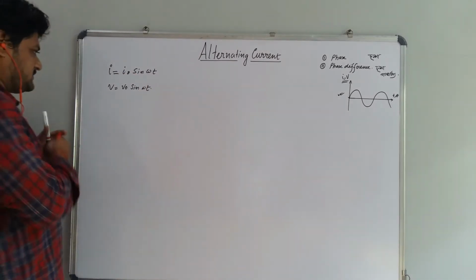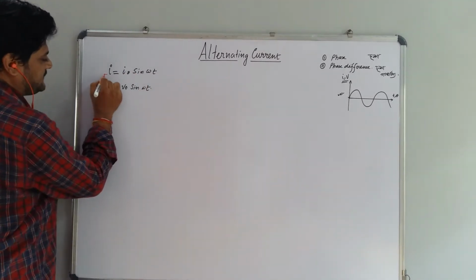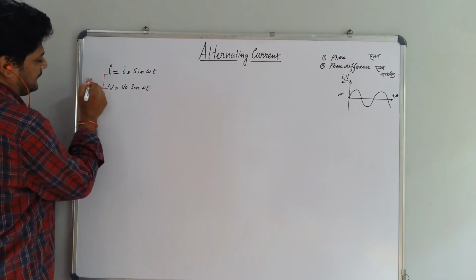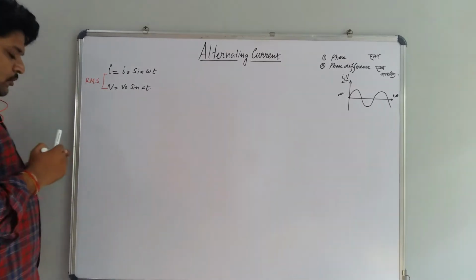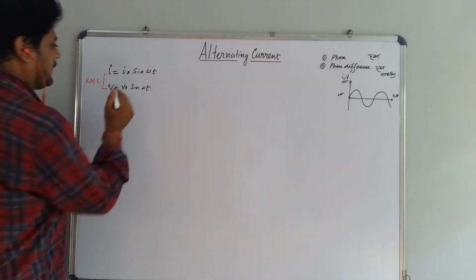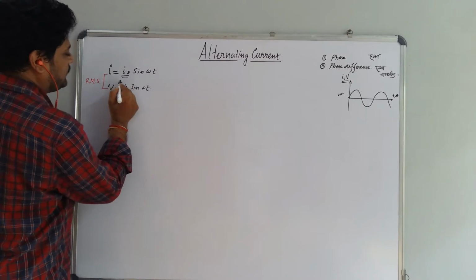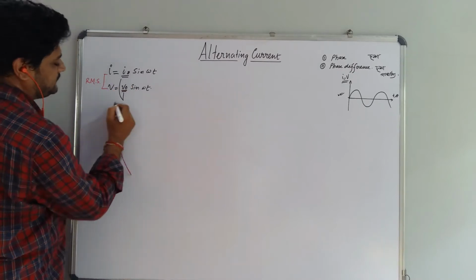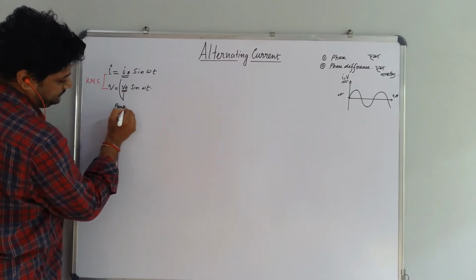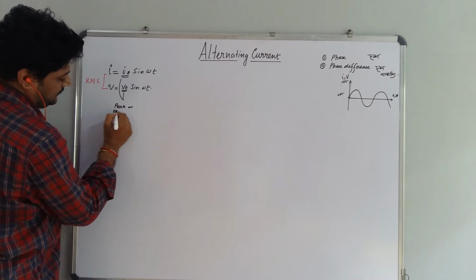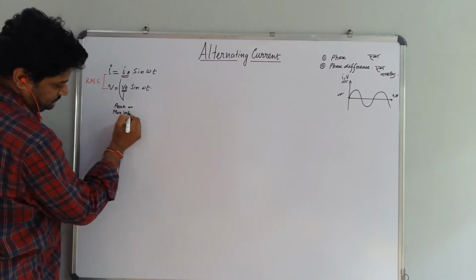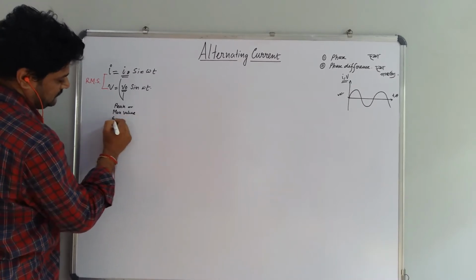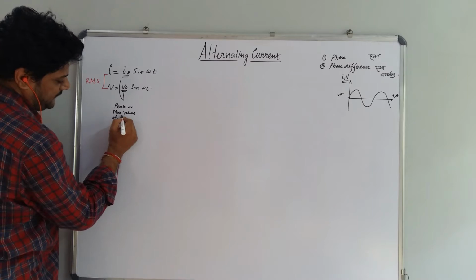So what do these I and V mean? These I and V are the RMS quantity of the alternating current. This I naught and V naught represent the peak or maximum value of current or voltage.